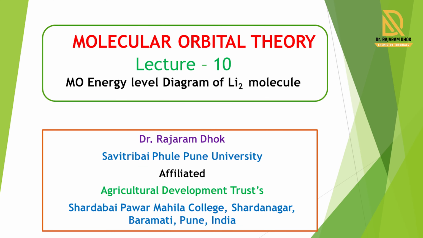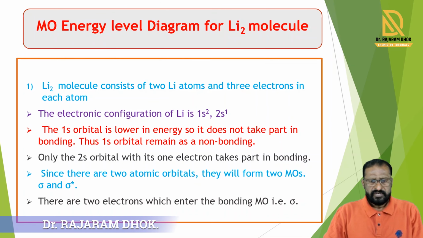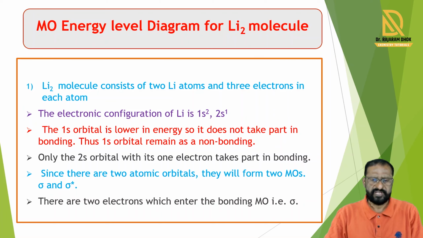Today's lecture is on molecular orbital theory, lecture 10. In this lecture, we learn about the molecular orbital energy level diagram of the Li2 molecule. The Li2 molecule, or lithium molecule, is present in the second row of the periodic table. This Li2 molecule consists of two lithium atoms, and in every lithium atom three electrons are present.